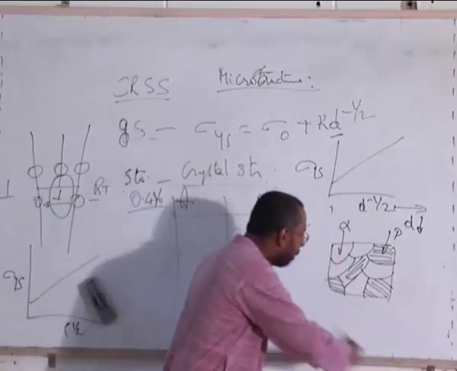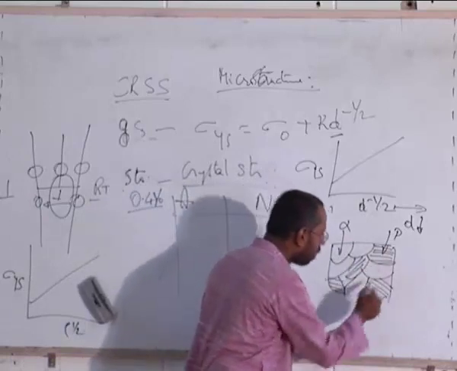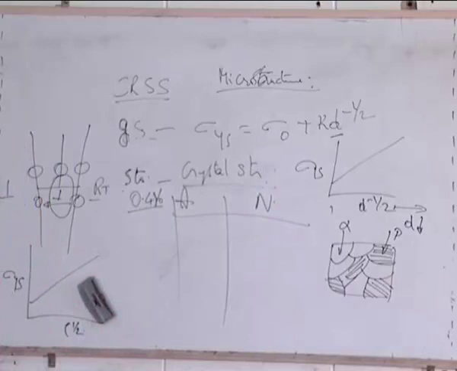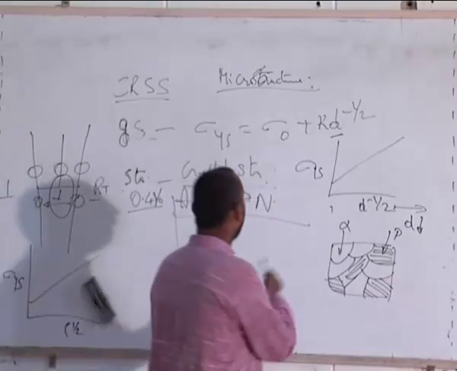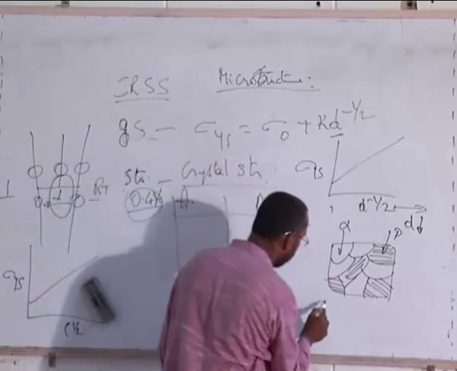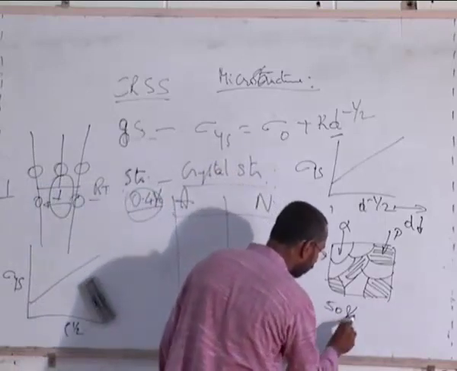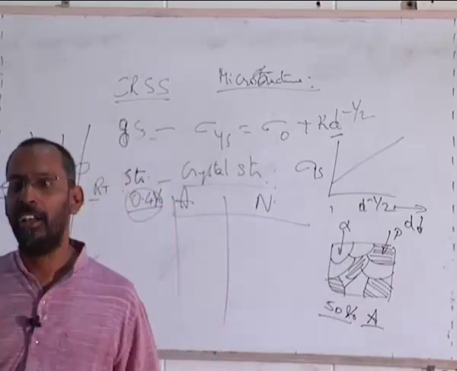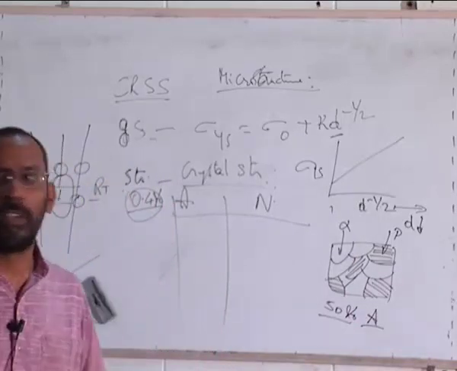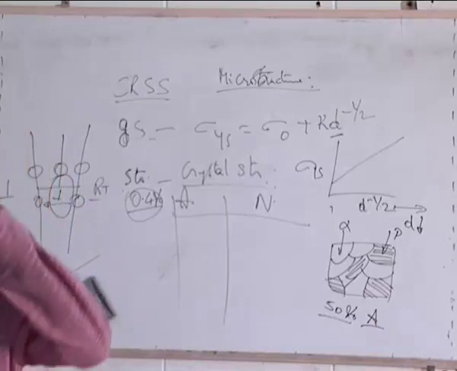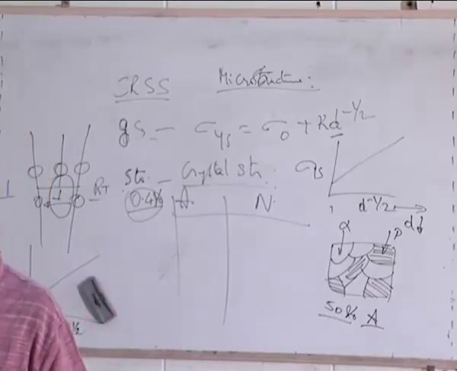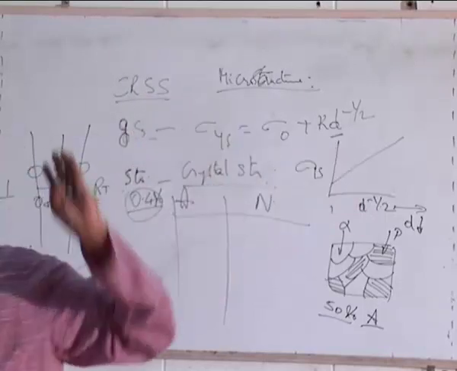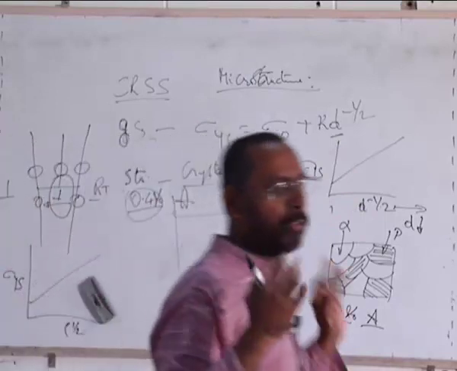And if I measure the area occupied by this perlite and the area occupied by this ferrite, again you would see that the area for a 0.4% carbon steel turns out to be approximately 50%, as we just said for an annealed structure. Again, a very interesting thing: where does this 50% come from? It has come from the phase diagram, right? I took a lever, 0.8 on one side, 0.006 on the other side, 0.4 in the middle, and calculated and got approximately 50%.